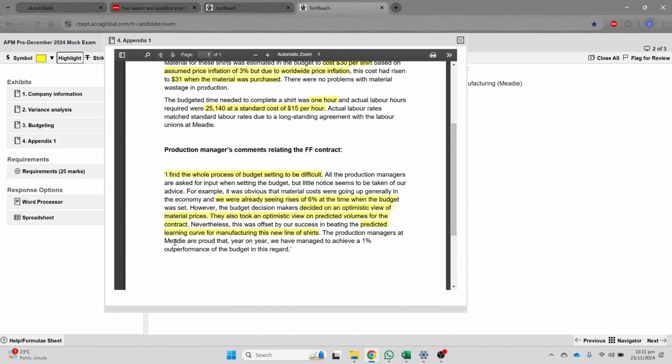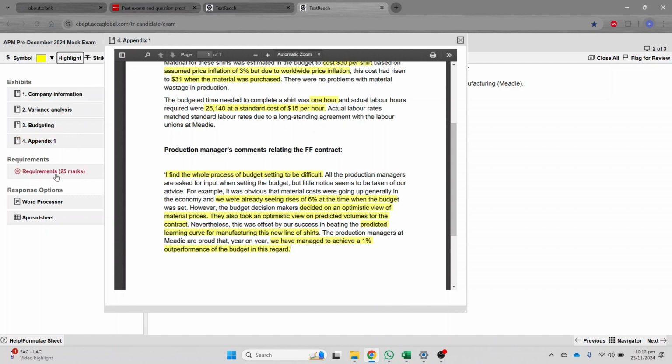The production managers at Medi are proud that year on year we have managed to achieve 1% outperformance of the budget in this regard. Now, this is a very important statement, because every time probably you are able to achieve 1% better performance compared with the efficiency, because they are talking with respect to the learning curve. So that is something which should not be the case. I mean, if you can achieve something on a regular basis, then that should be part of your budget. But again, that's something which is given here.